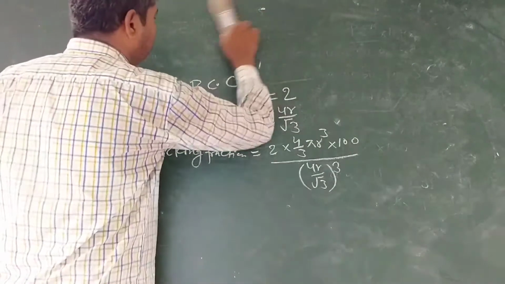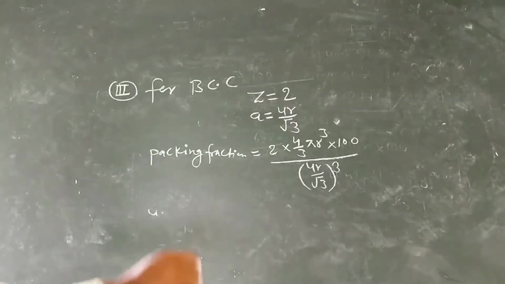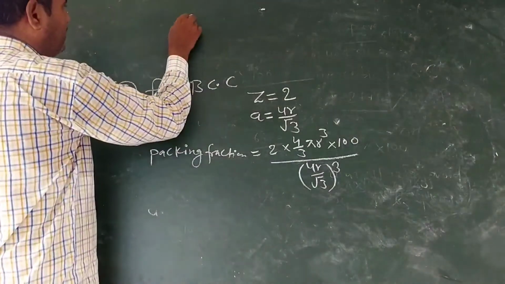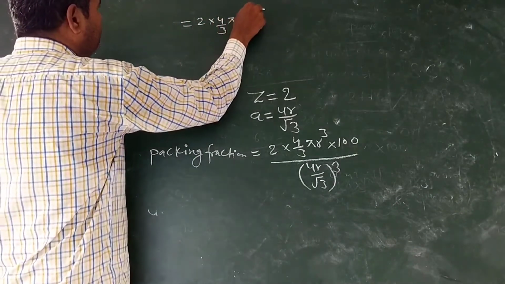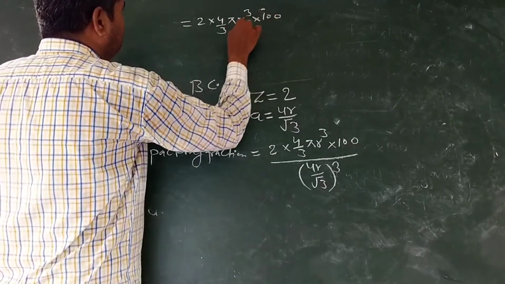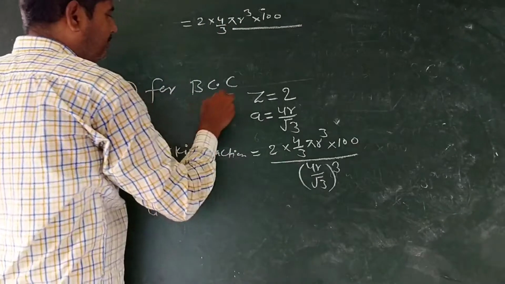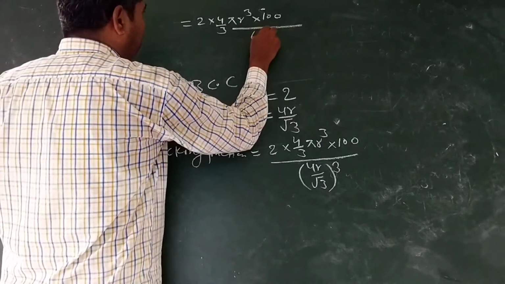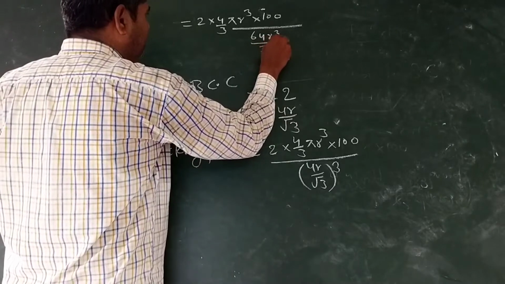Thus we will have 2 into 4 by 3 pi r cube into 100 upon 64 r cube upon 3 under root 3.